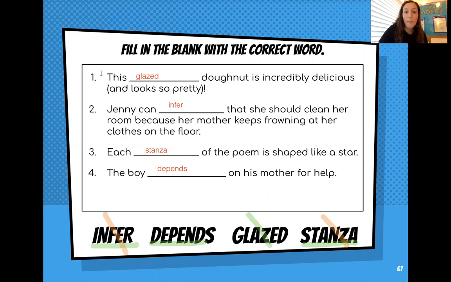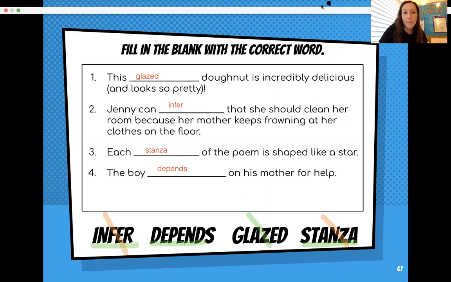We did a great job plugging in all of those new words into the sentences, and we're going to talk about inferring a little bit more in the next video as we read our poem. Keep in mind the words depends, glazed, and stanza while we read our new poem.